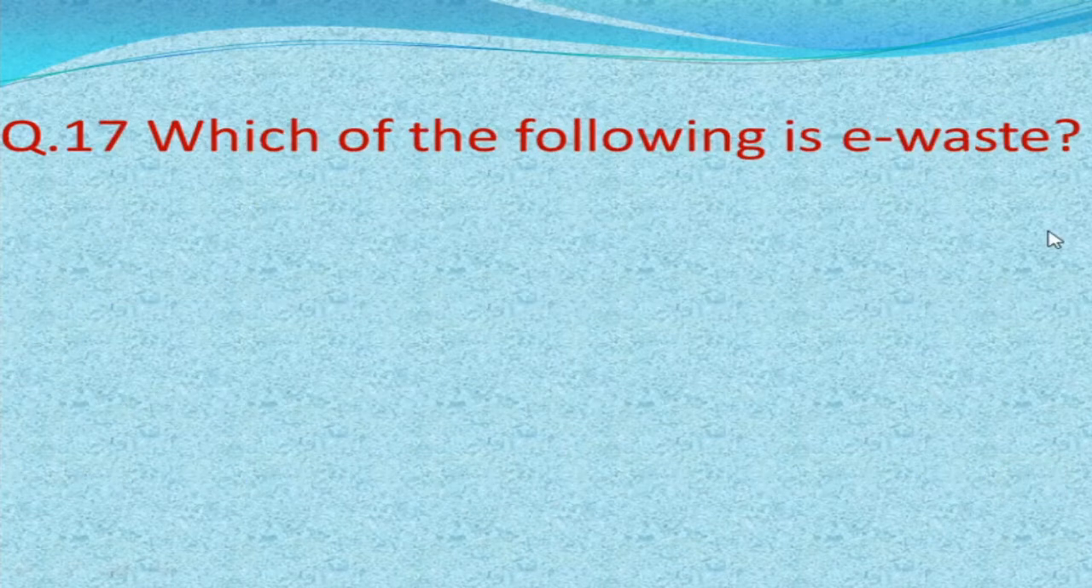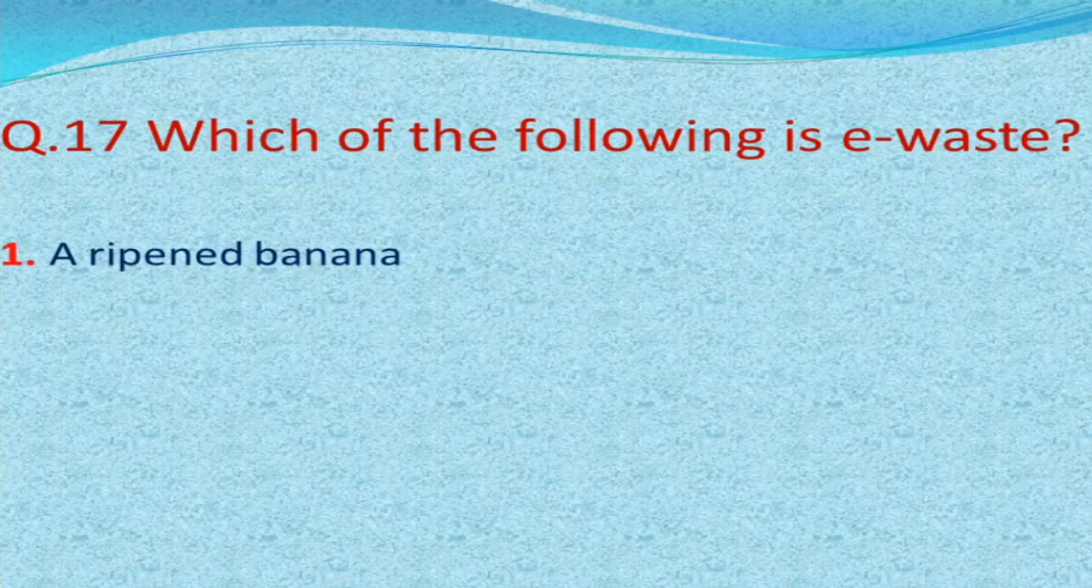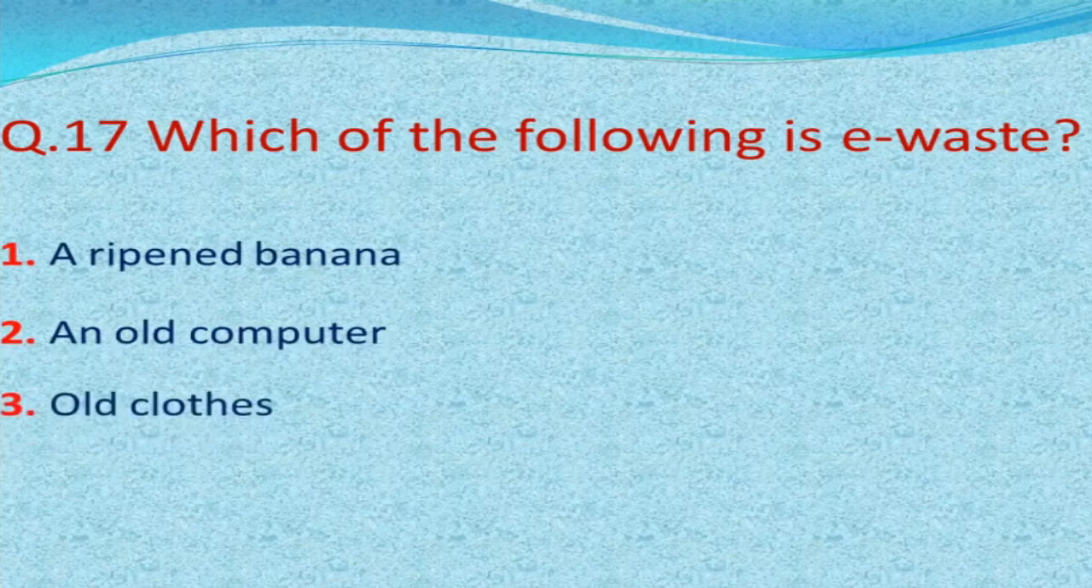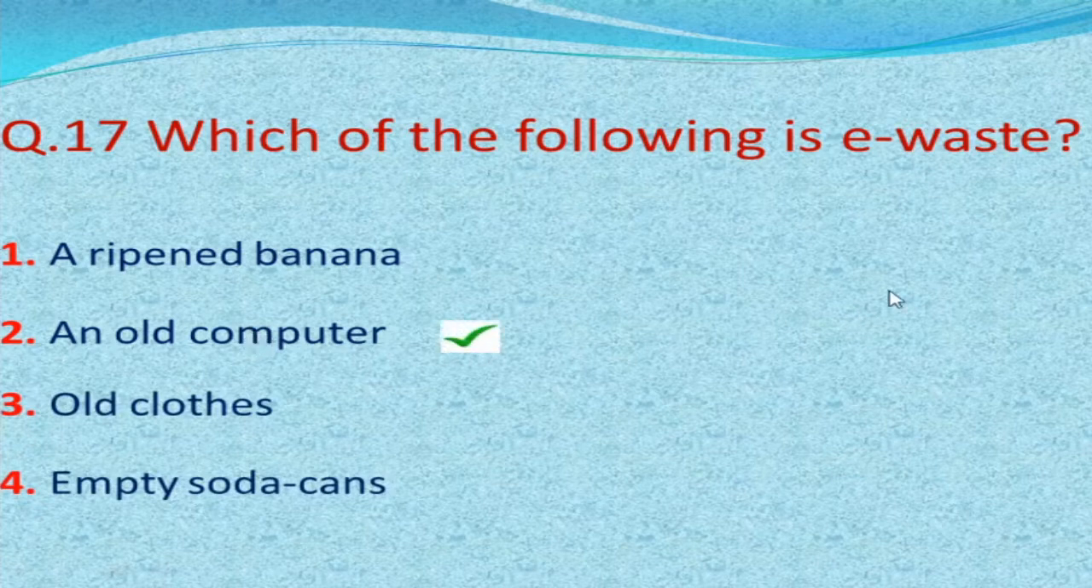Next question is, which of the following is e-waste? And our options are ripened bananas, old computer, old clothes, fourth empty soda cans. And our correct answer is old computer.